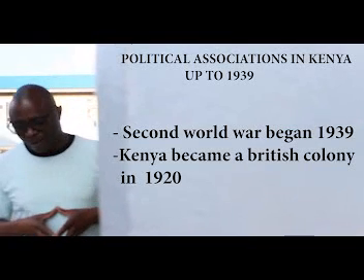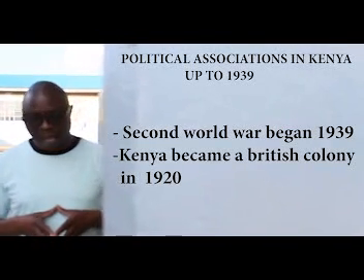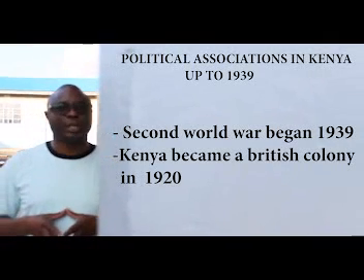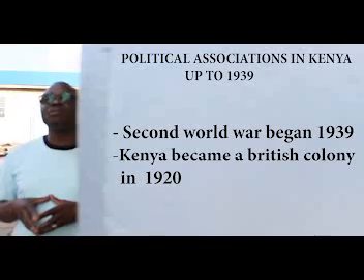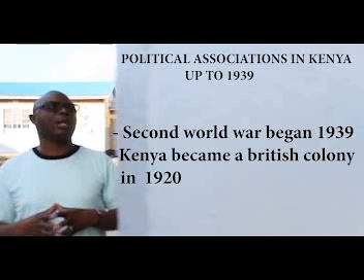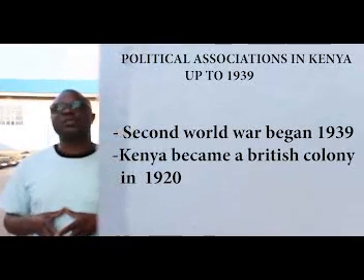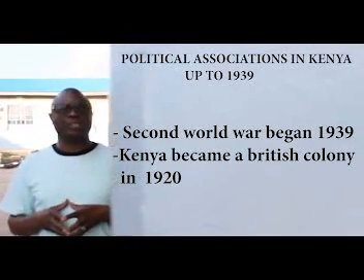This is when Kenya was declared a British colony. The associations were formed along tribal lines, and they were against the harsh colonial policies and administration.